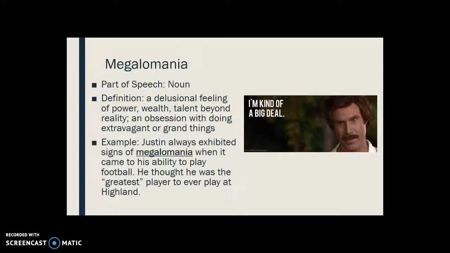Our next word is megalomaniac. Megalomaniac is a noun. The definition is a delusional feeling of power, wealth, talent beyond reality, an obsession with doing extravagant or grand things. So, for example, Justin always exhibited signs of megalomania when it came to his ability to play football. He thought he was the greatest player to ever play at Highlands.